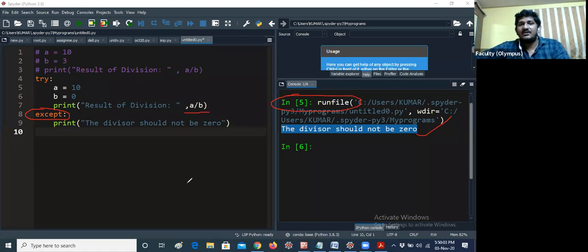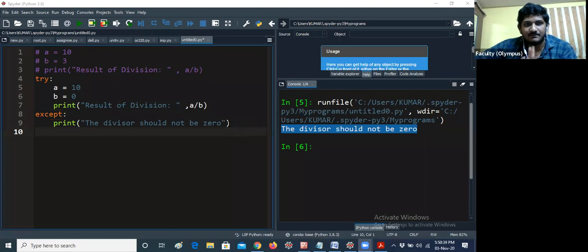So this is the way to handle the exception. The concept is exception handling. You can handle exceptions at runtime by using a try except block. Try is a keyword used to handle a particular exception. If you have a condition that may raise an exception, you add that block of statements into the try block. The except block is used to catch the particular exception, so it shows the message the divisor should not be 0. That's all. So it is not getting any error now. Let me give the same example.